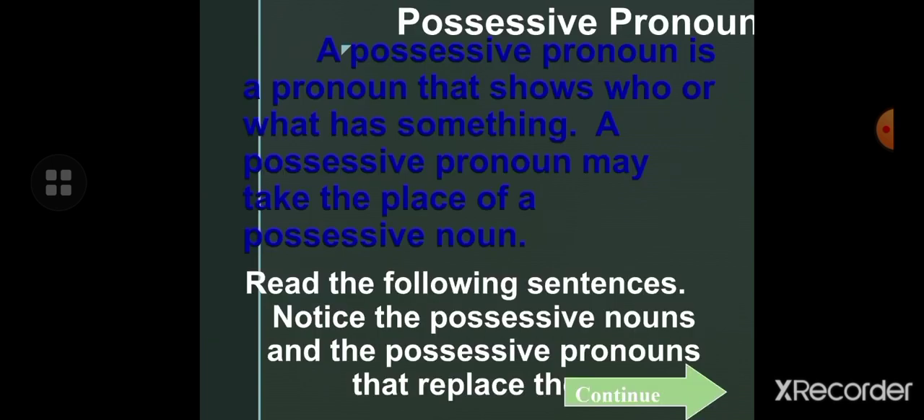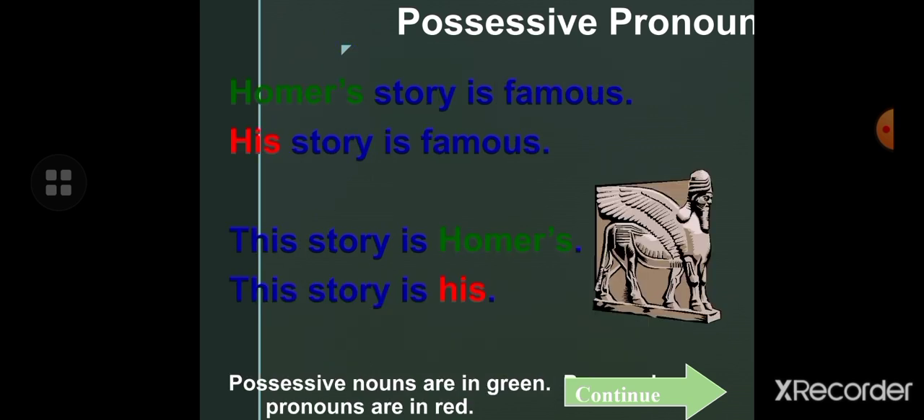Next is possessive pronoun. A possessive pronoun is a pronoun that shows who or what has something. A possessive pronoun may take the place of a possessive noun. It is used in place of a possessive noun. So children, many examples are given here for possessive pronoun.